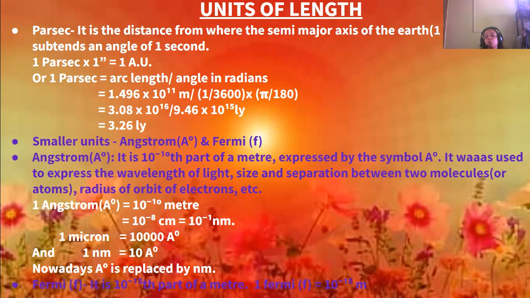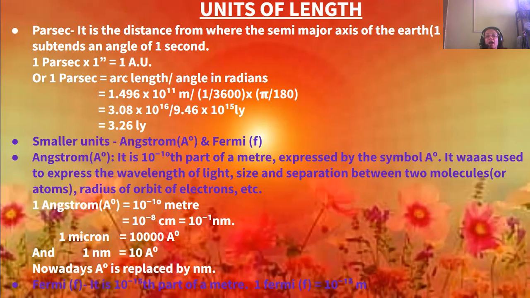So arc length is 1.496 into 10 to the power 11 meters, divided by 3600 into pi by 180, which is the angle in radians. Now 3.08 into 10 to the power 16 by 9.46 into 10 to the power 15 light years, or you can say 3.26 light years.